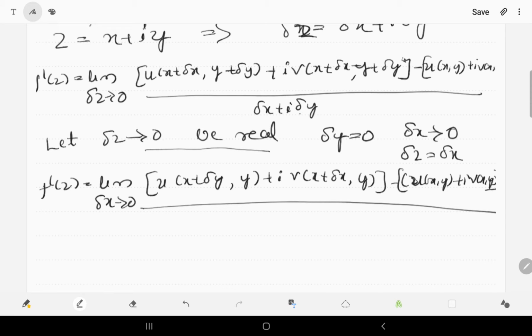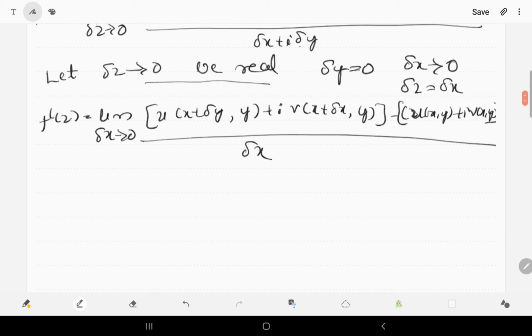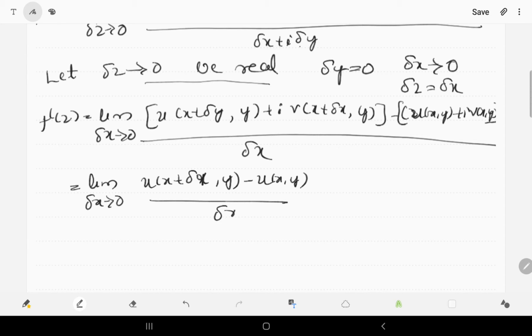I will separate the u and v terms: u of x plus delta x, y minus u of x y whole divided by delta x, plus i into v of x plus delta x, y minus v of x y whole divided by delta x.